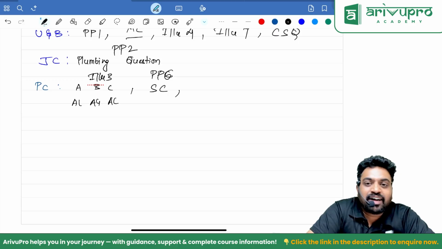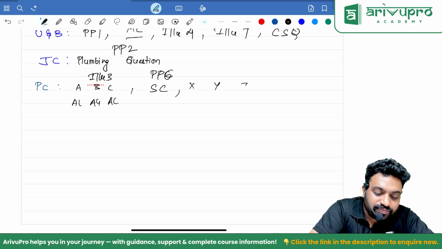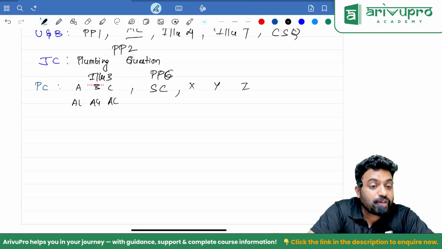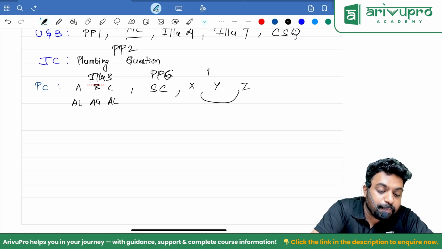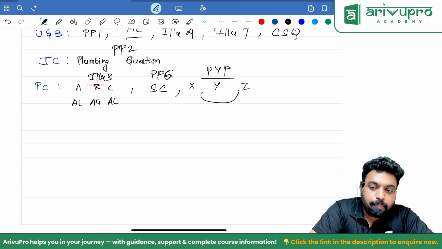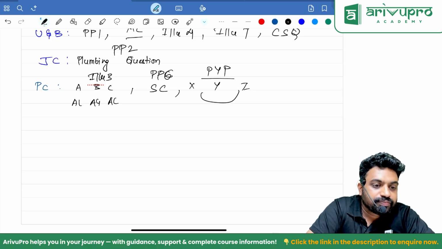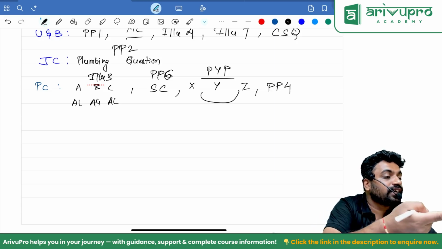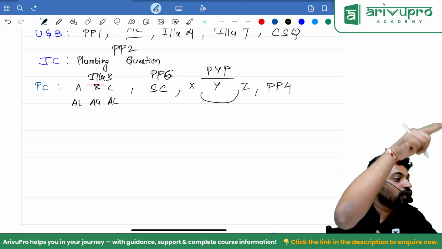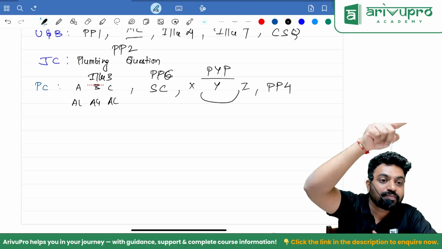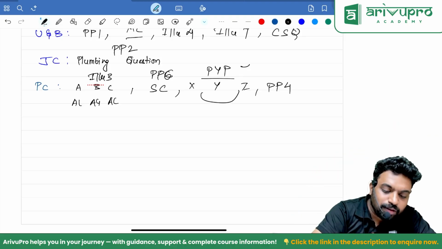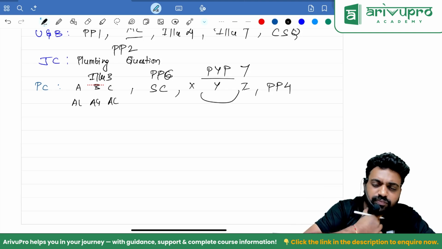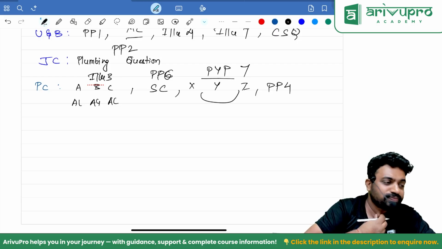Next is your that XYZ question. Practical problem. Sorry. PYP. Which one is it? Practical problem 4. And also PYP, that question where they haven't given how much is a normal loss percentage. Question mark. It should be practical problem 7 if I am not wrong. Previous year problem 7. Look at the question, you will get to know.